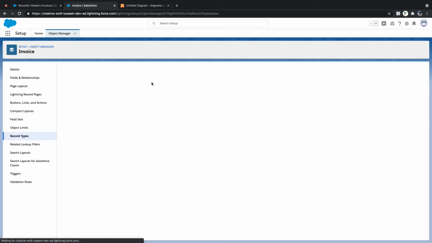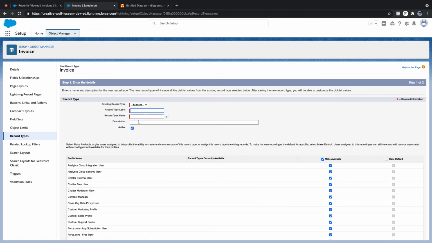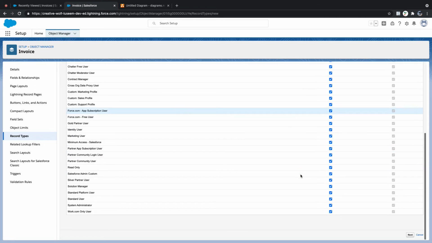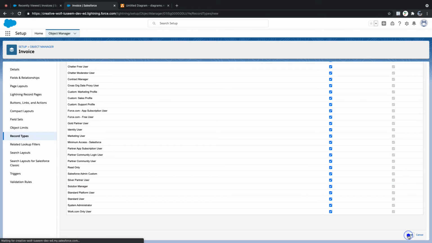New. For now, we are not creating any page layouts, I'm just showing a sample. I'll say monthly invoice, and ensure that this is active. Create an invoice for monthly billing dues. This is my description, and ensure that this is active. The first time you create a record type in the object, by default it will be active and available for all users. Make available, okay? You can't modify that. Okay, it's done.